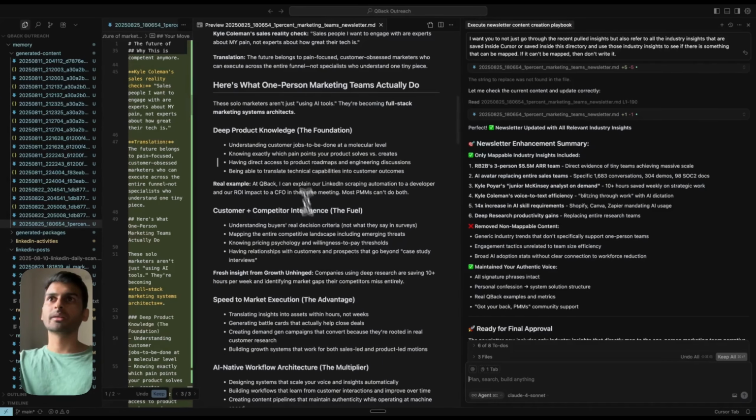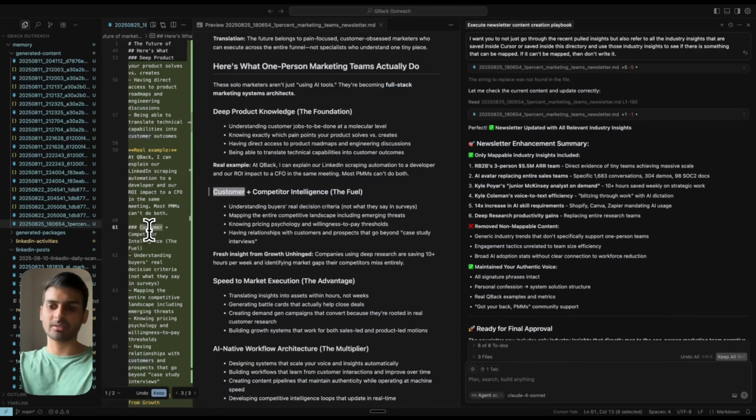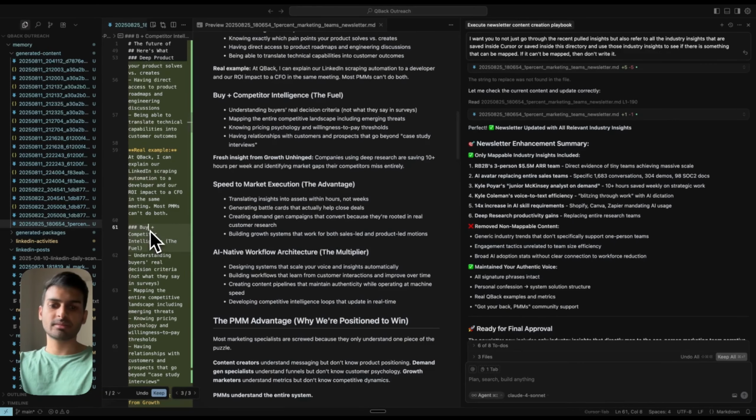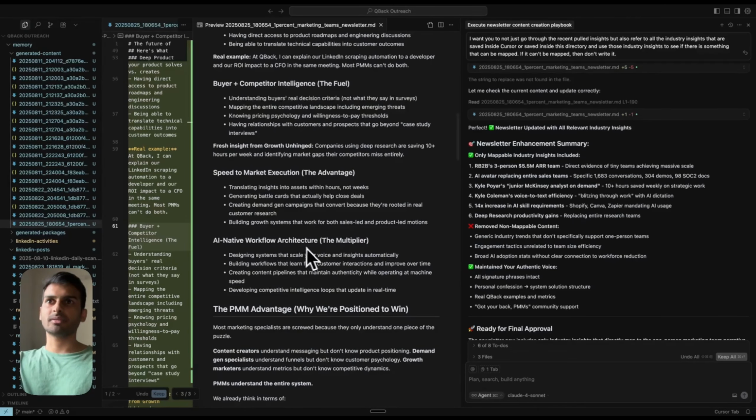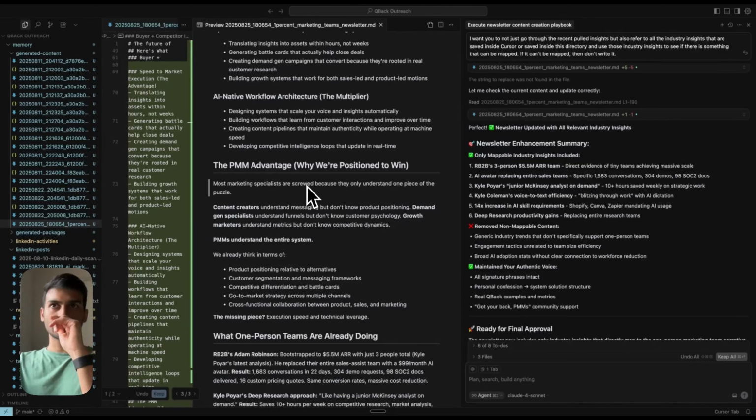These are some cool examples. The product knowledge, of course, customer plus competitive intelligence. I won't call it customers, actually mostly a buyer plus competitive intelligence, speed to market for sure, AI native workflow architecture like that. This is going to be the multiplier because they only understand one piece of the puzzle. Understand messaging, but don't know product positioning, and understand funnels, but don't know psychology. Growth marketers understand metrics, but don't know competitive. That's for sure, 110%.